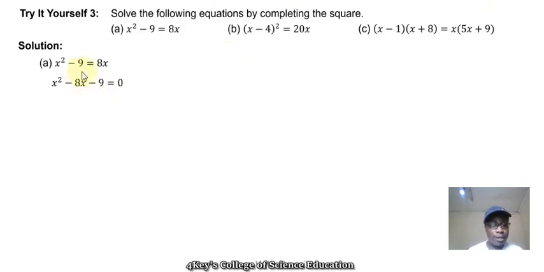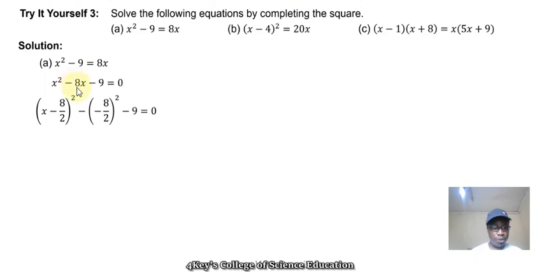So kuti ndiite rearrange this to standard format, I have to take this 8x and bring it to this side, where it becomes minus 8x. So I now have x squared minus 8x minus 9 is equal to 0. So I can now complete the square for this first part, x squared minus 8x. I don't know if you still remember what we did in the previous videos.